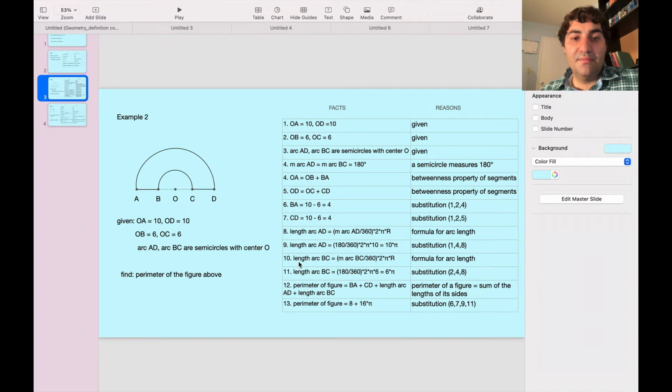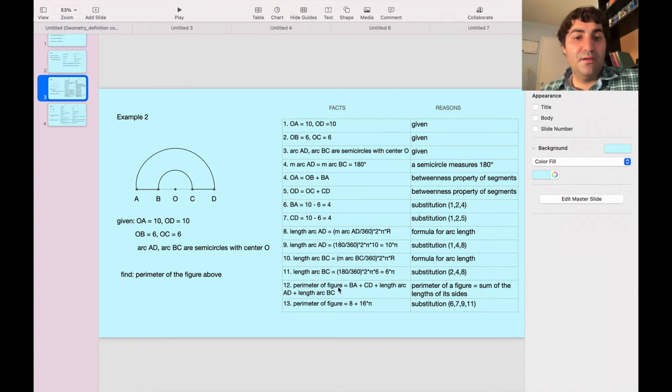And then we do the same to find length of arc BC, and for length of arc BC, we're using the smaller radius 6, so we get length of arc BC equals 180 divided by 360 times 2 times pi times 6. After simplification, we get 6 times pi.